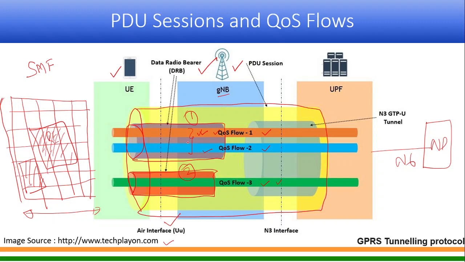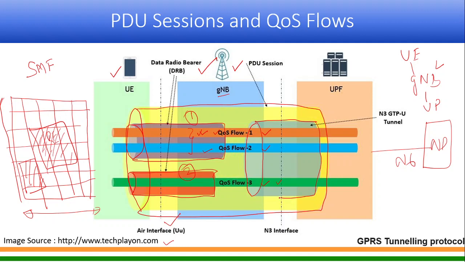Now if you recall, you had UE, then you had gNodeB. This we have covered, and after that you have UPF. Between gNodeB and UPF, actually a tunnel is created. A single tunnel is created, shown in slightly gray color.